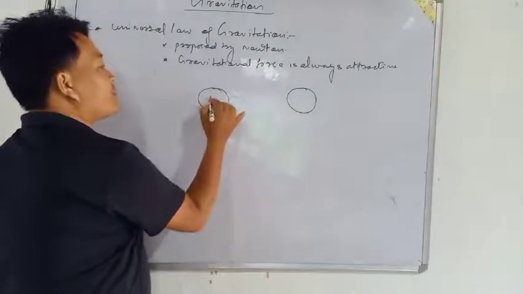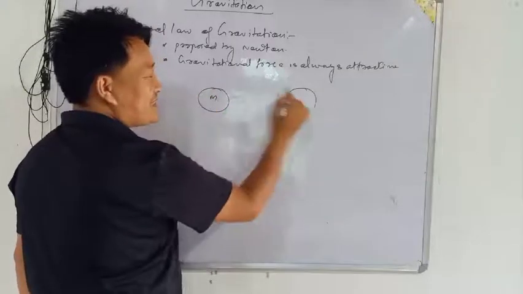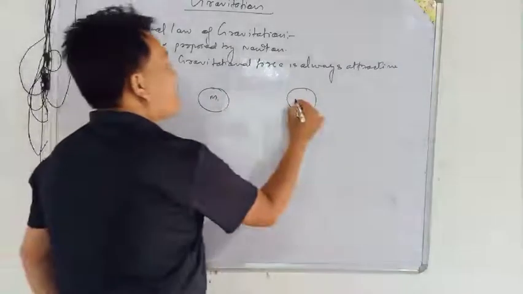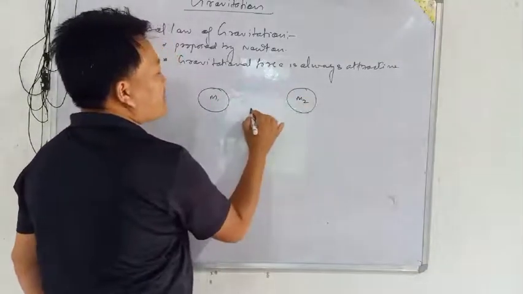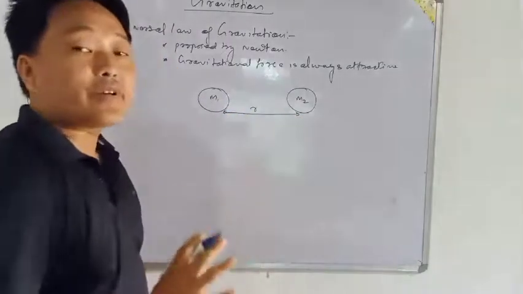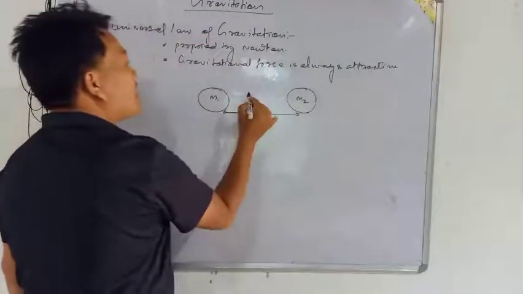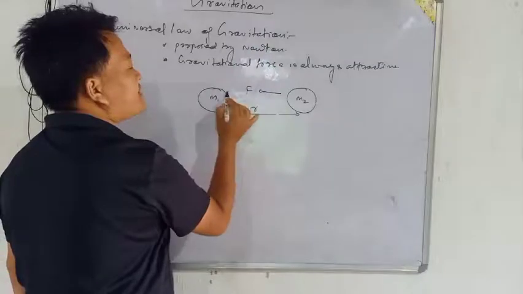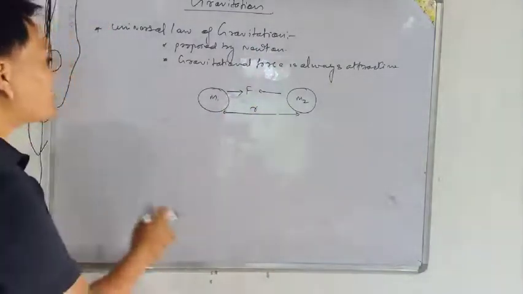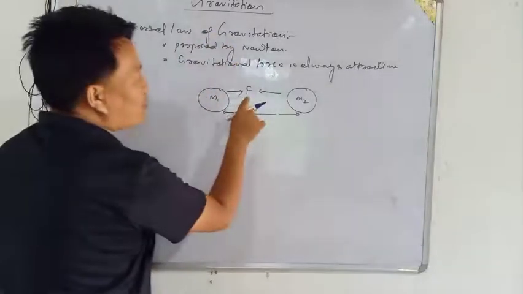Suppose the mass is m1 for this object, or any planet, any satellite or meteoroid, means anything, and another we have taken m2, and the distance between them is r. And the force of gravitation, I have told you, is always an attractive force. The force of attraction is supposed to be F.